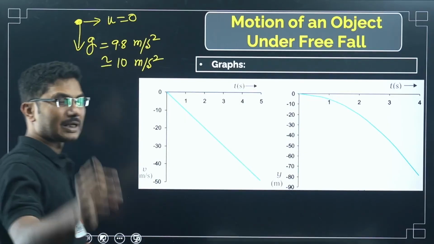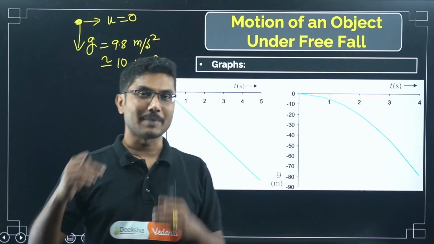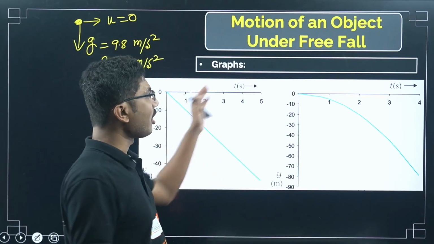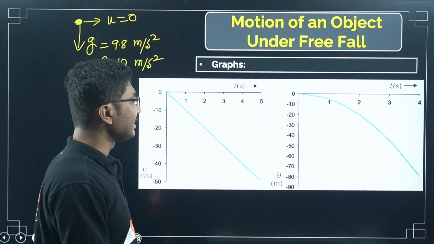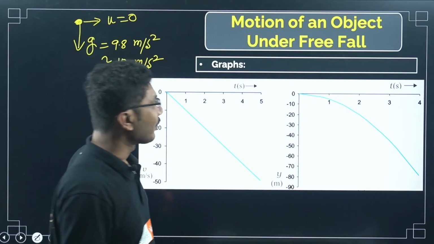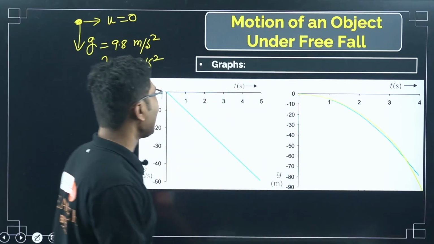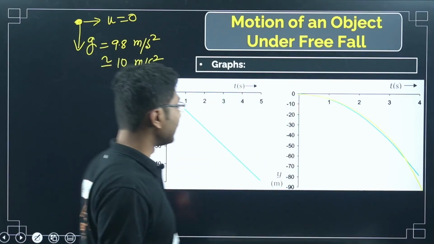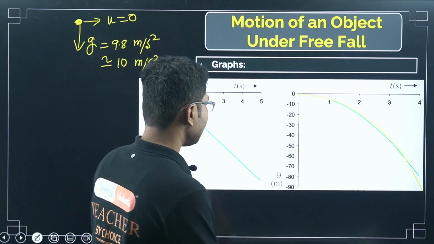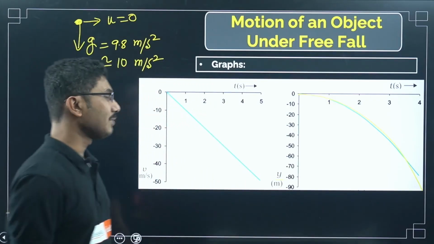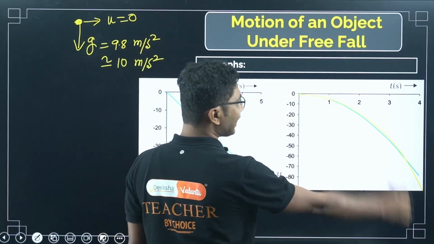Every object under free fall accelerates with the same acceleration, and if you plot the graph of velocity versus time, then you will get a graph like this. This is displacement versus time graph. Why is this graph negative?